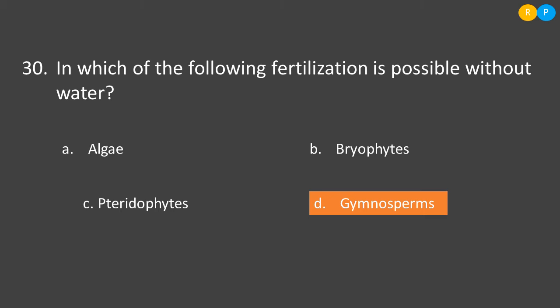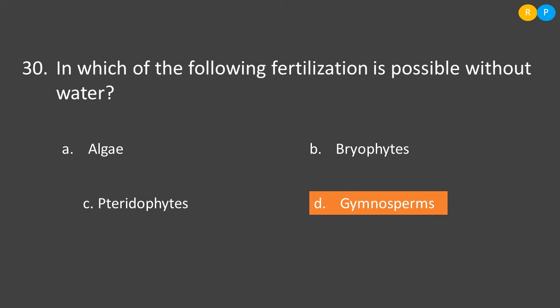Then option B, bryophytes. Bryophytes are known as amphibians of the plant kingdom. They also require water for the fusion of male and female gamete. Then option C, pteridophytes. Pteridophytes grow very well in moist and shady places. So they also require water for fertilization.